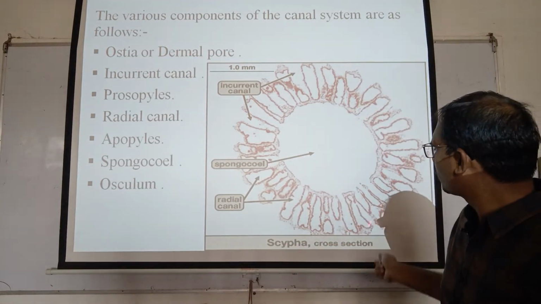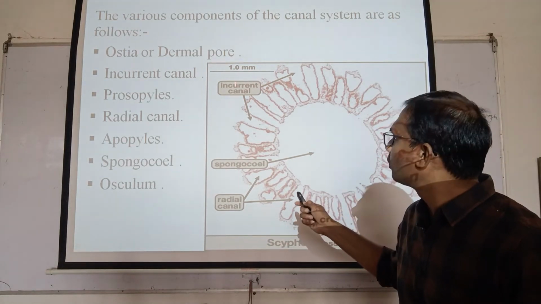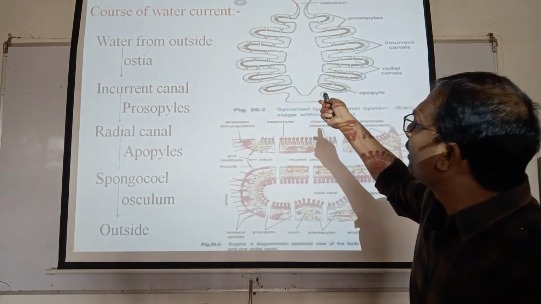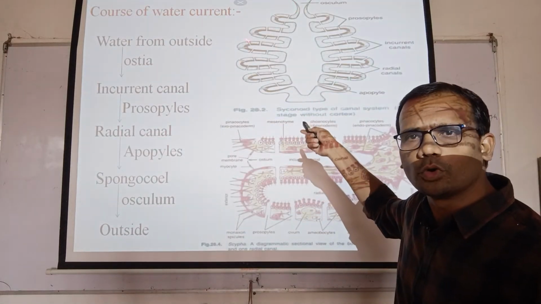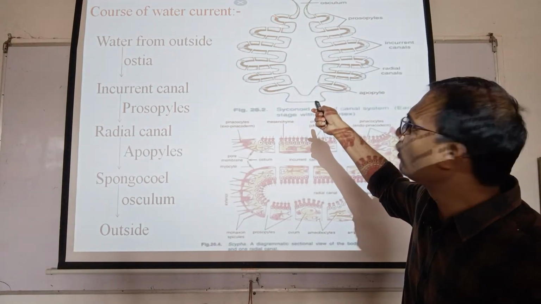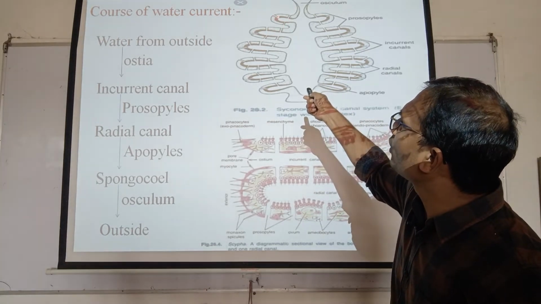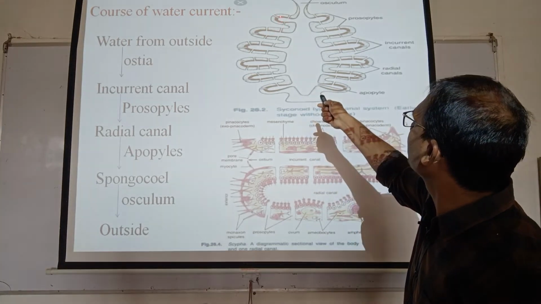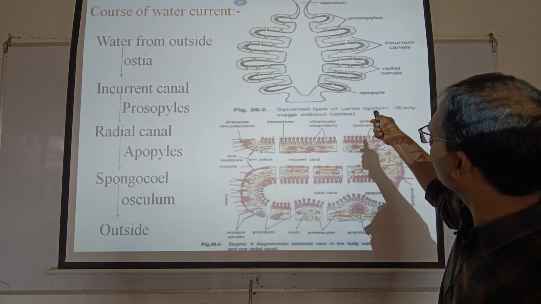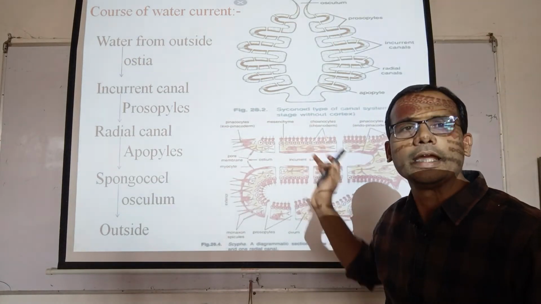Just observe that this is the cross section of Sycon. The body wall is folded. When the body wall becomes folded, there is an outfolding and an infolding of the body wall. The outfolding of the body wall is called the radial canal, and the canal formed by the infolding of the body wall is called the incurrent canal.